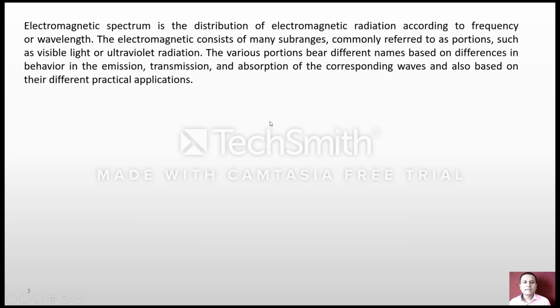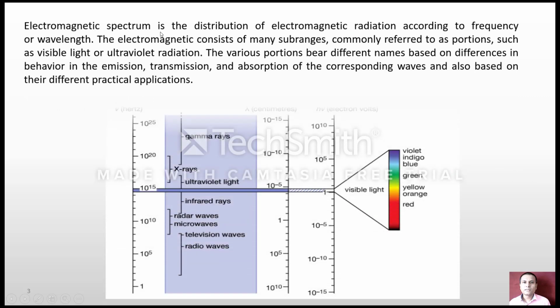In brief, the electromagnetic spectrum is the distribution of electromagnetic radiation according to frequency and wavelength. The electromagnetic radiation consists of many subregions. Here we can see that the spectrum is divided into many subregions: radio wave, microwave, radar wave, infrared wave, ultraviolet wave, X-ray and gamma rays.